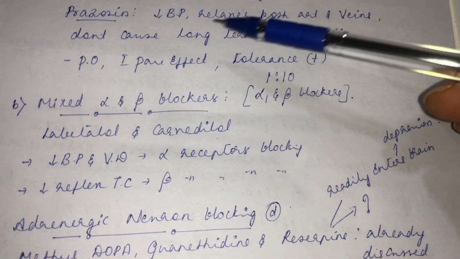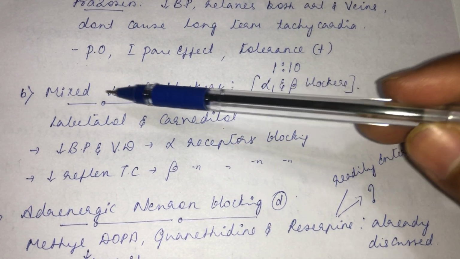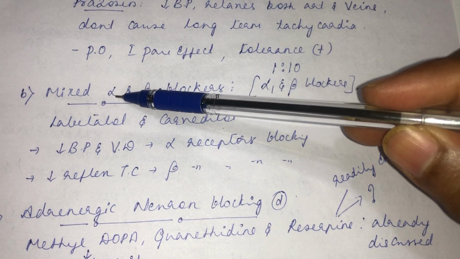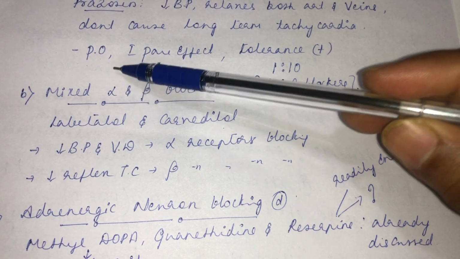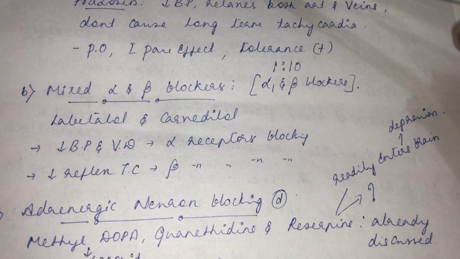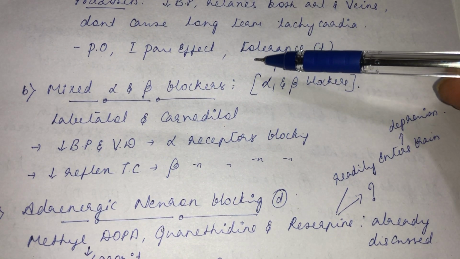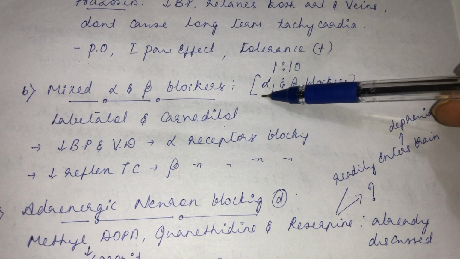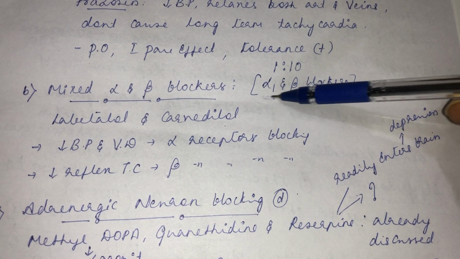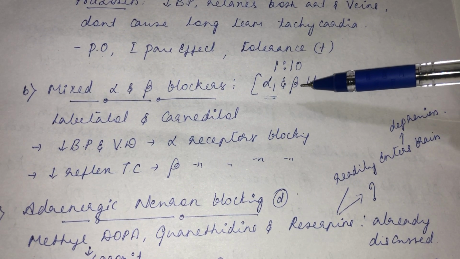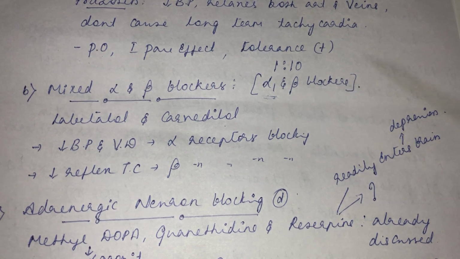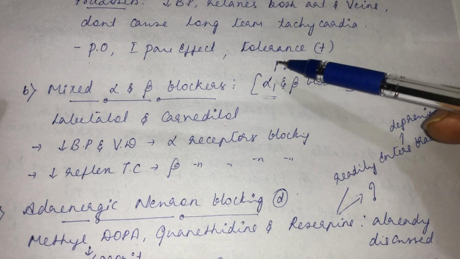Then the mixed alpha and beta blocker, the second group under drugs acting on the adrenergic system. See, here also you might ask me a question. What about alpha 1 and alpha 2, sir? If it blocks alpha 2, again there will be a big increase in the reflex tachycardia, right? No, the ratio of preference in blocking the alpha 1 receptor will be higher than alpha 2. So that's the reason why we can use this mixed alpha and beta blocker to treat blood pressure very easily.